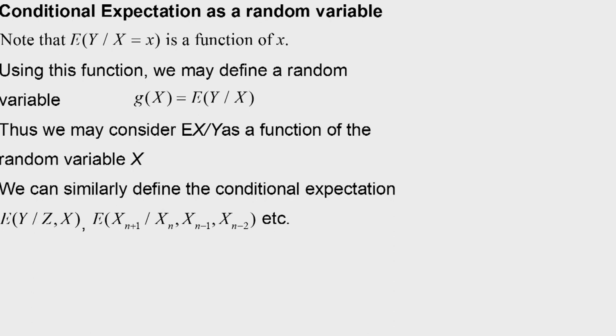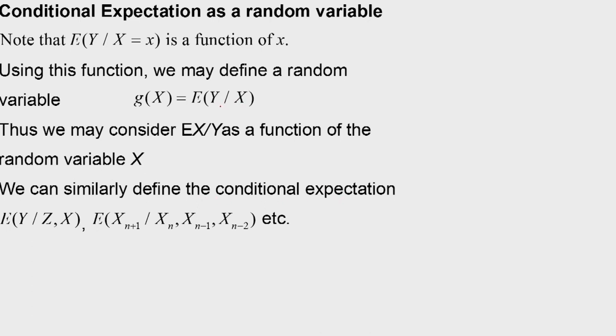Conditional expectation as a random variable. Note that E of Y given X is equal to x is a function of x. So, using this function we can define a random variable g(X) that is equal to E of Y given X when X is random. So, all possible values of X we have to consider, then this is a function of a random variable, and that way conditional expectation will now be a random variable in terms of X. We can similarly define the conditional expectation.